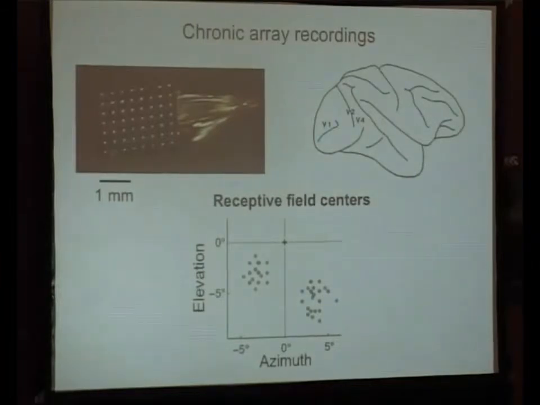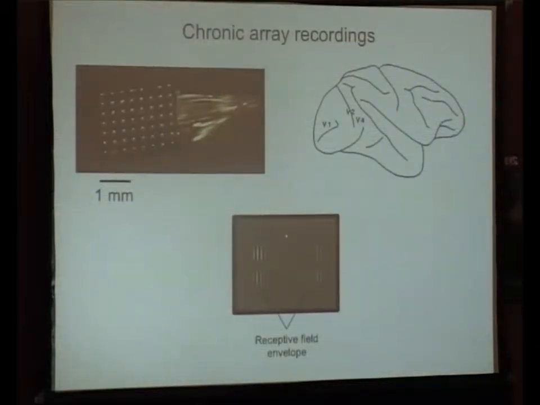Before I get into that, though, we recorded from cortex by making chronic array recordings using Utah arrays. And we implanted 2 of these arrays, like this one, one each in bilateral V4. And I think most of you know that V4 is a mid-level visual area in the ventral processing stream, and previous work has shown that these neurons are modulated by attention, and also that attention decreases their correlations, right? And so here I'm showing example receptive fields from a previous study using arrays like this in V4. And what we're doing for this experiment is we're putting our Gabor patches within the envelope of the receptive fields of the neurons on each array, right?